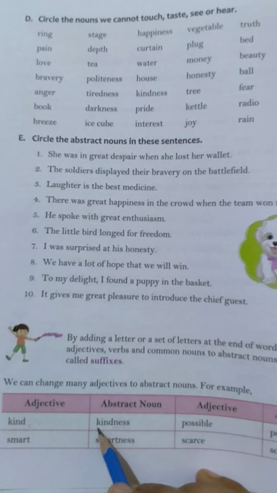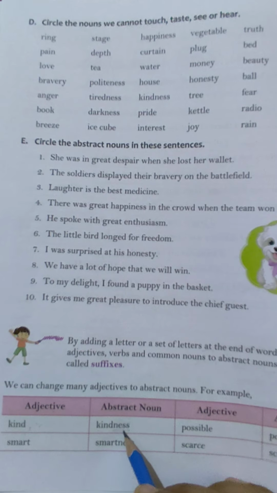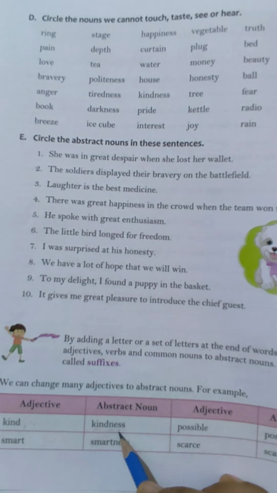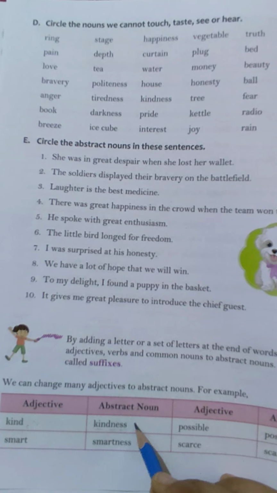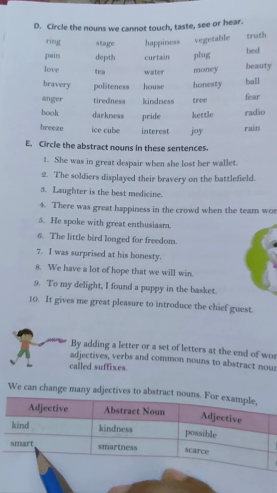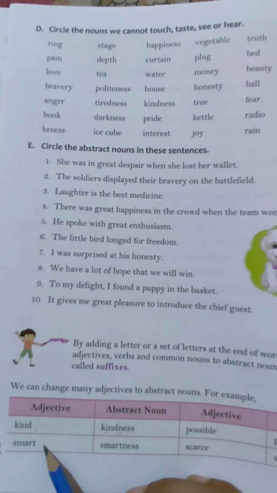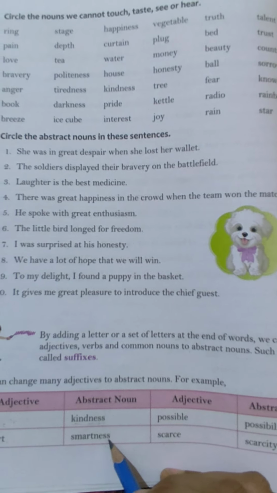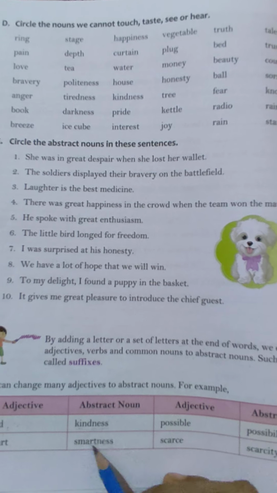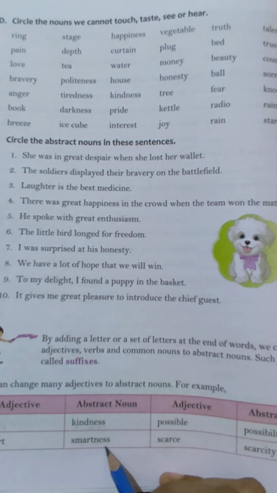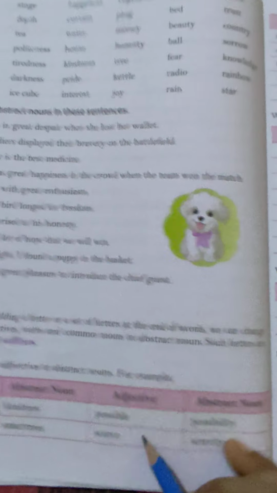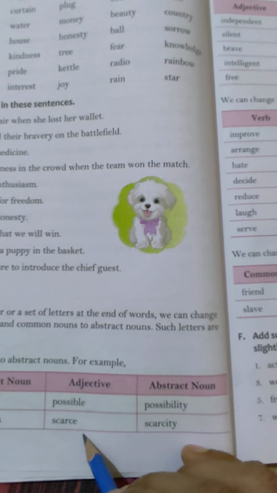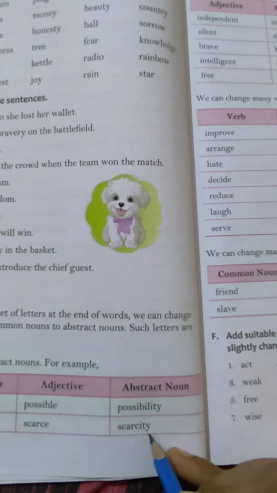So kindness, a new word which is an abstract noun. We will find kindness, it is an abstract noun. Same as smart. Smart is an adjective, it is also a quality. We will add ness at the end and it will be smartness, an abstract noun. Here possible, possibility, scarce, scarcity.